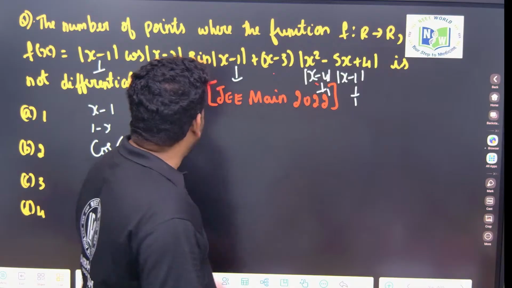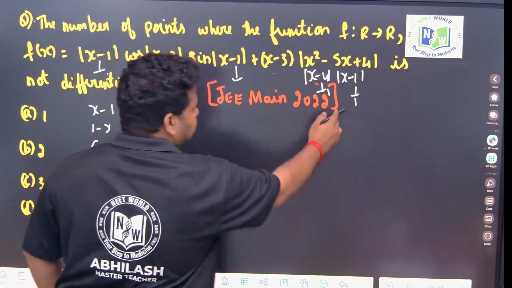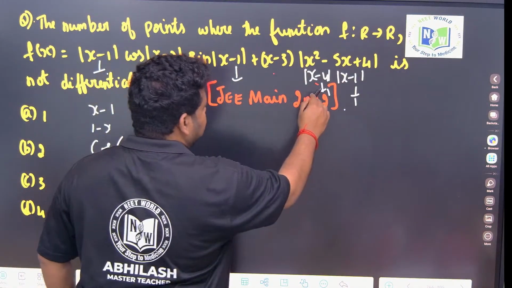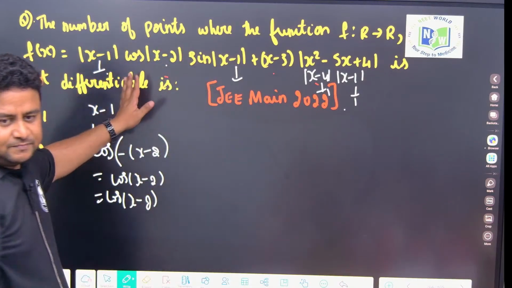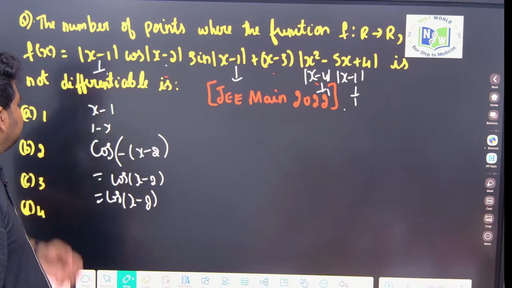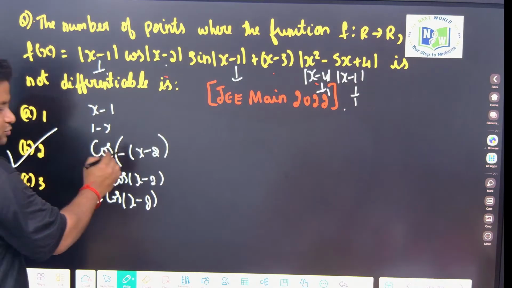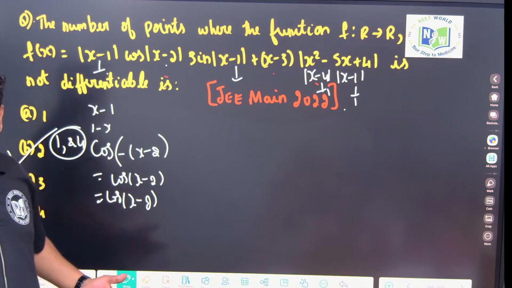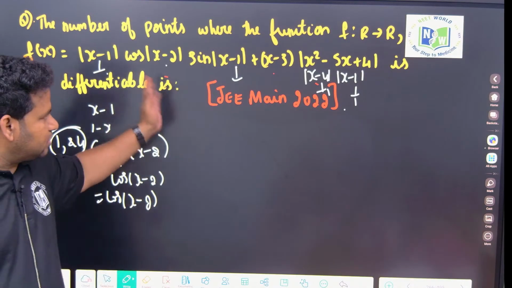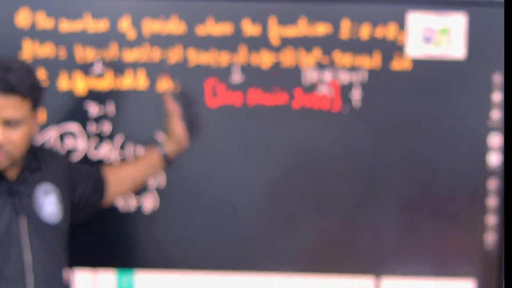Now see here how many points: x is equal to 1, here also x is equal to 1, if you consider it as 1 point, x is equal to 4, 2 points. x is equal to 2 we should not consider. So at how many points is it not differentiable? At 2 points. What are those 2 points? 1 and 4. Understood? Very simple question. No need to solve, no need to differentiate and waste your time.